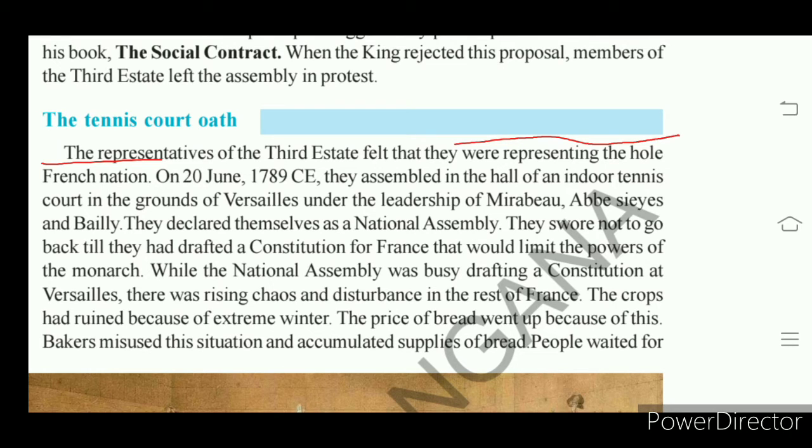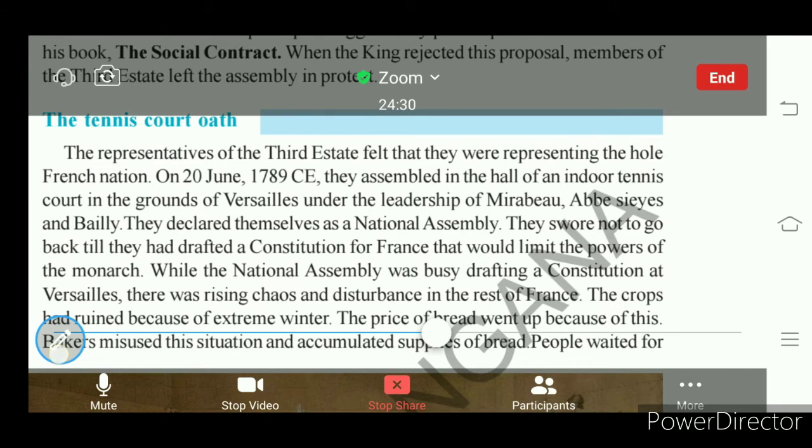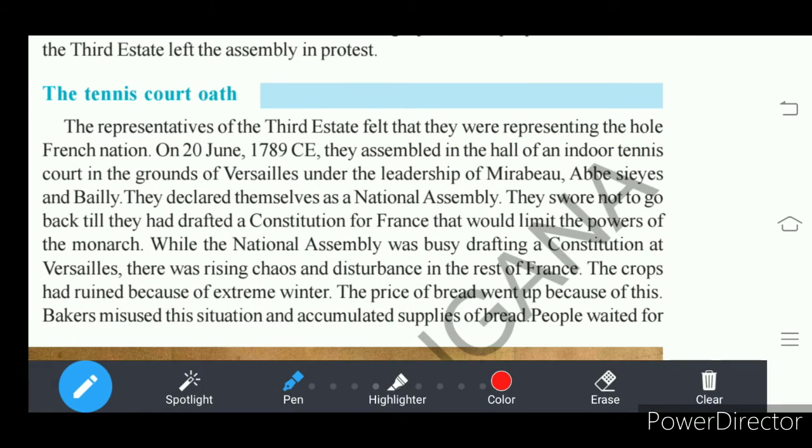And those 300 or 600 representatives of the third estate called themselves the National Assembly, understand. From here onwards, the French Parliament is called the National Assembly.